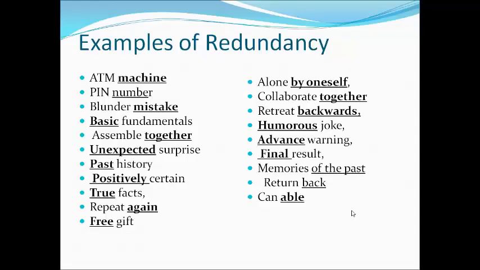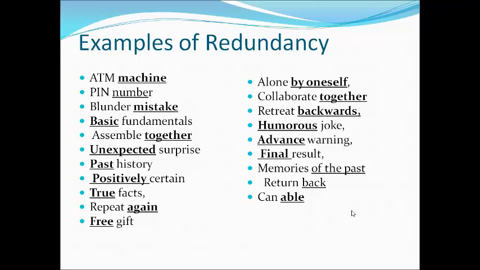Then examples of redundancies. As I said, "ATM machine" we have to avoid. "PIN number" we have to avoid. Some people say "blunder mistake." Blunder itself is a big mistake, so we should not say blunder mistake; we say blunder if it is a big mistake. Next, "basic fundamentals." Fundamentals itself means basic, so no need to say basic fundamentals.